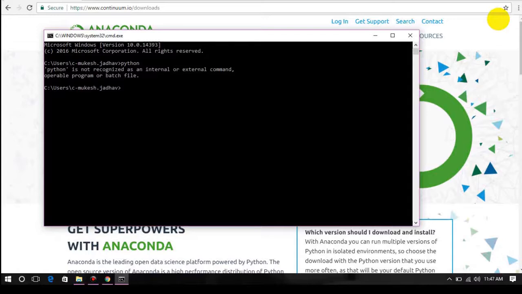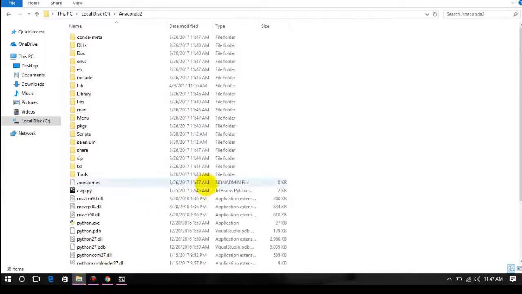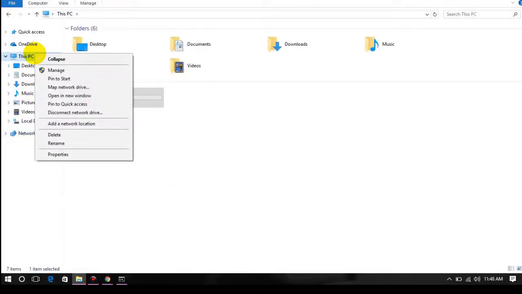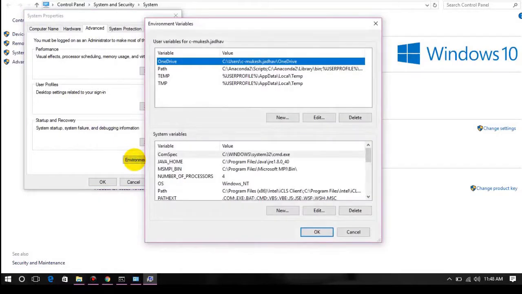And where do you configure this? So first of all, let me show you where my Anaconda is installed. My Anaconda is installed in C drive in Anaconda 2, and this is where my python.exe is, and this path I'll have to add or configure somewhere, right? And that somewhere is here. You just right click on My Computer, go to Properties, go to Advanced system settings, and go to Environment Variables. Here you can see that I have got different environment variables set,